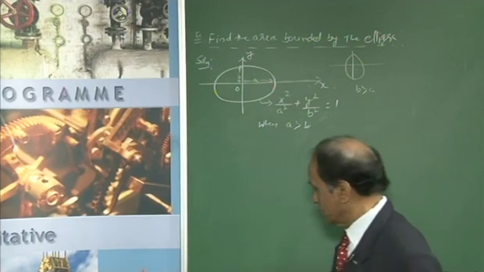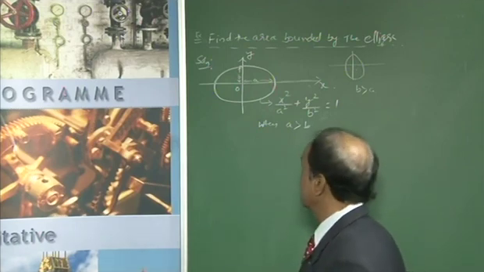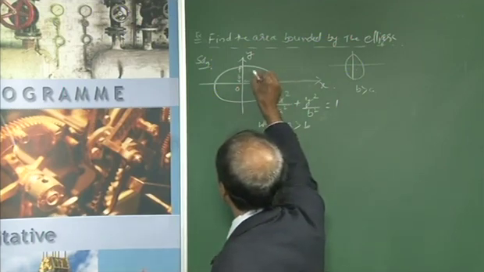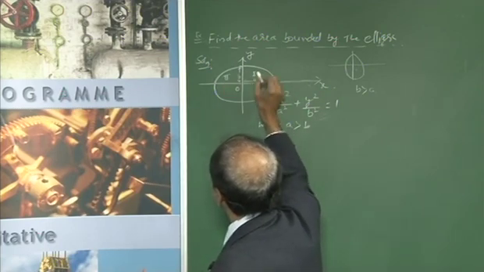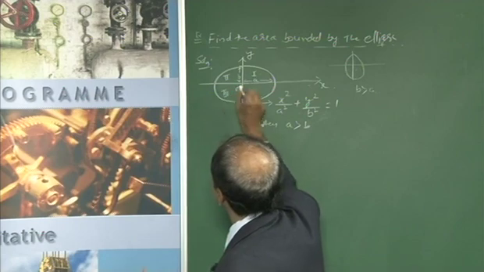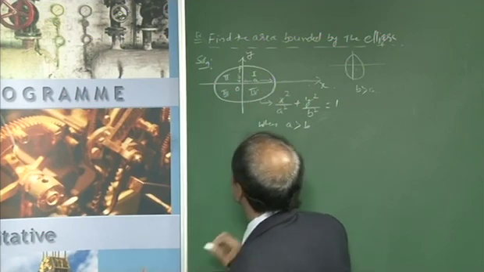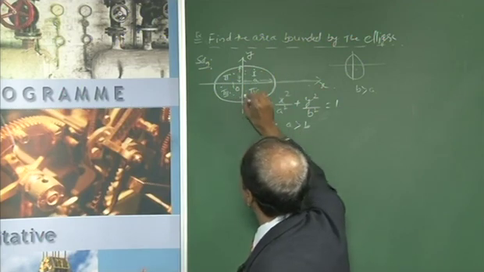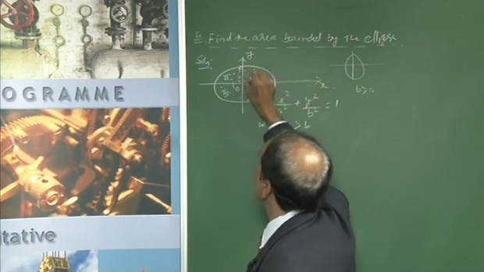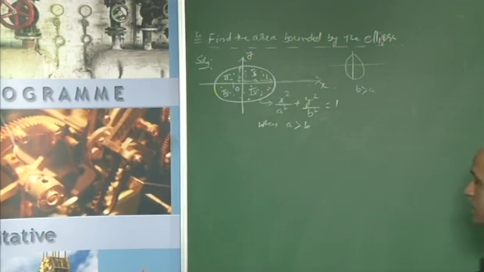So what is the total area? The area which is covered for all the 4 quadrants. This is the first quadrant, this is the second quadrant, this is the third quadrant, and this is the fourth quadrant. That means completely this much area you have to calculate.